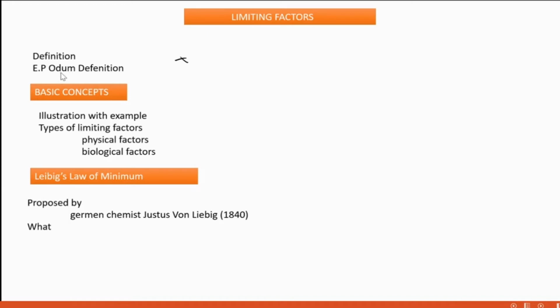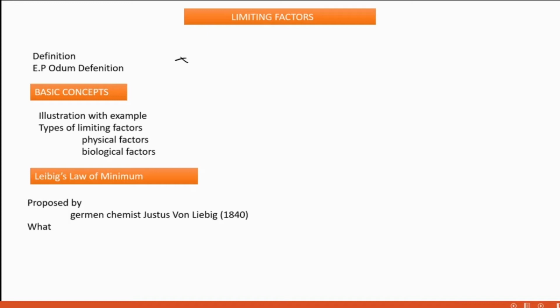Once more, what is a limiting factor according to Odum? A limiting factor means any condition that approaches or crosses the limits of tolerance. That condition or factor is called a limiting factor.